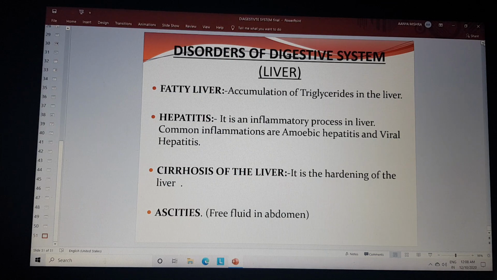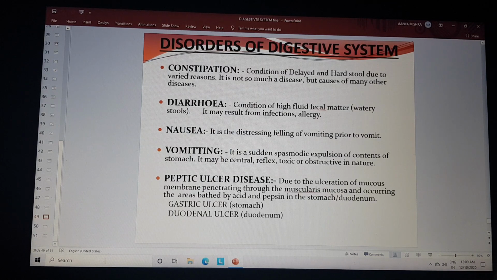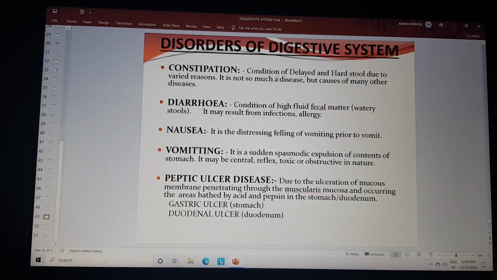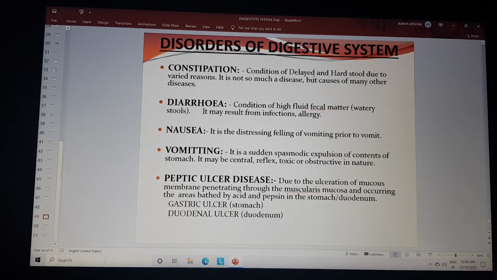In constipation, there is a condition of delayed and hard stool due to various reasons. Diarrhea is a condition of high fecal matter, that is, watery stool. Nausea is an unpleasant feeling of vomiting prior to the vomit, and vomiting is the sudden spasmodic expulsion of the contents of the stomach.